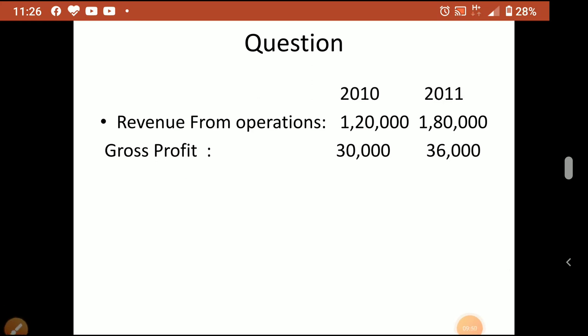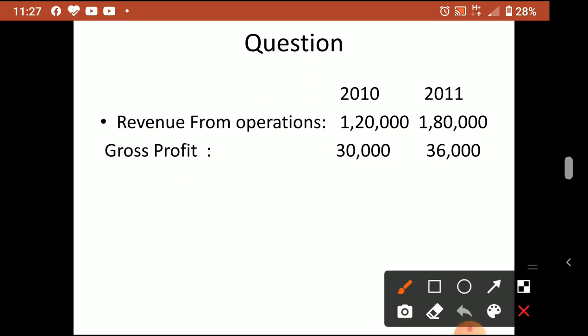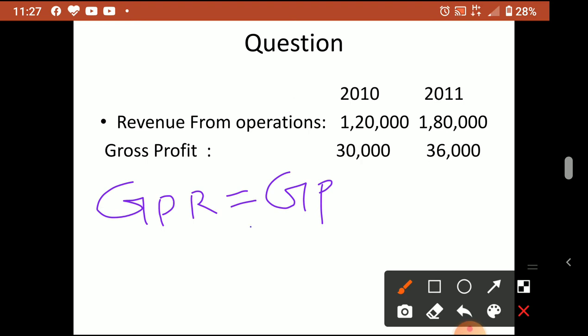The gross profit ratio equation, as I already told you, is gross profit upon revenue from operation into 100.